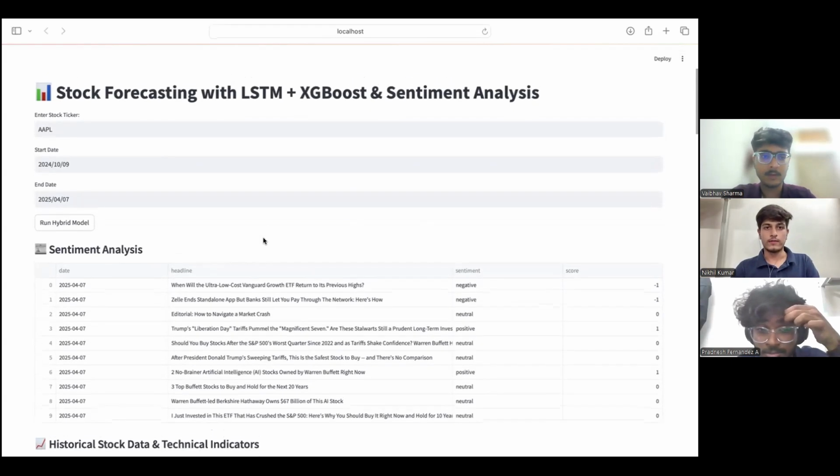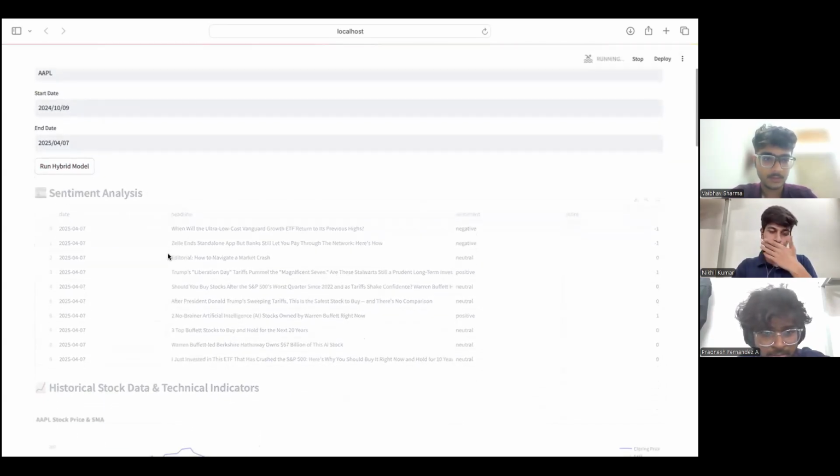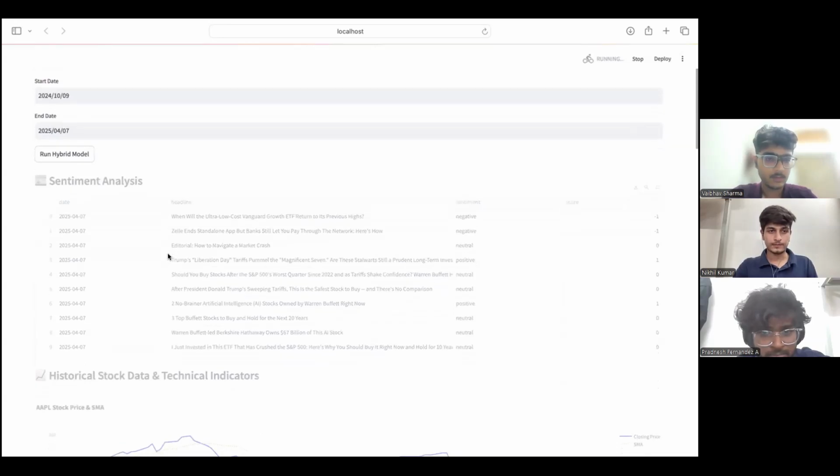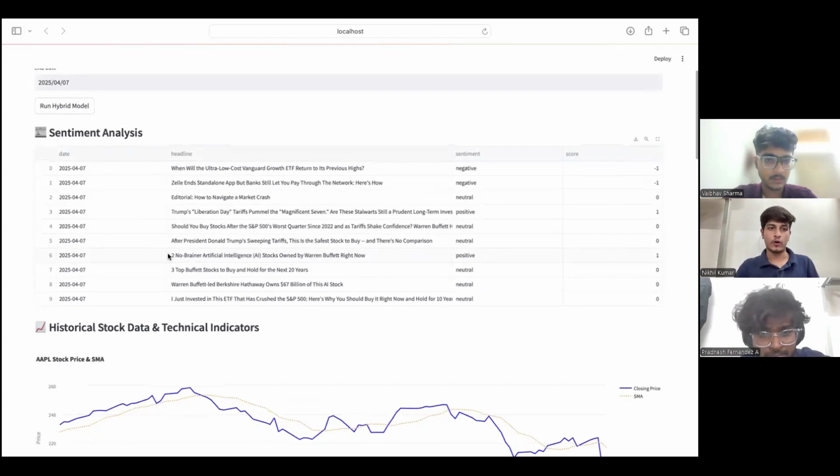So in the web app, we'll start by writing the name of the stock for which we want the prediction, and we'll choose the start date, from when we want the historic data till today. And when we click on this run hybrid model button, first we get the sentiment analysis output.